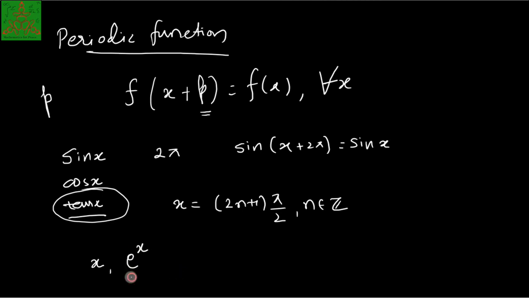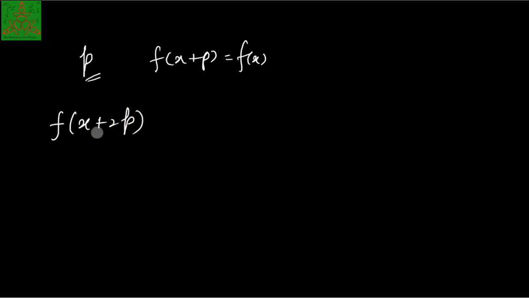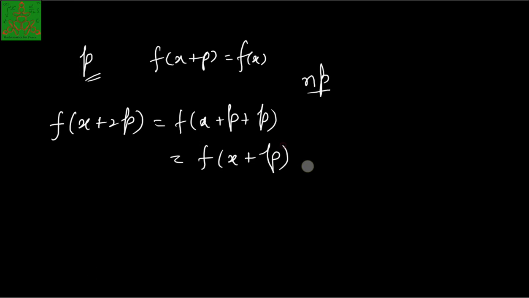There are other functions which are not periodic. The smallest number p such that f of x plus p is equal to f of x is called the fundamental period. If p is a period, then np is also a period for the function f. For example, f of x plus 2p is equal to f of (x plus p) plus p, which is f of x plus p, and by definition that is f of x. So 2p is also a period of the function if p is a period.